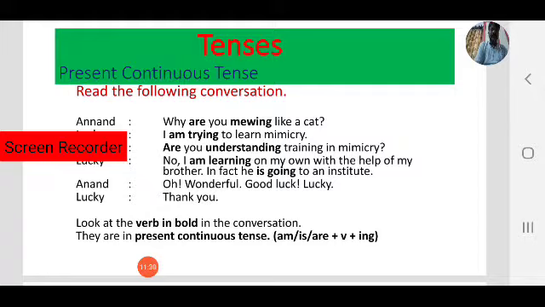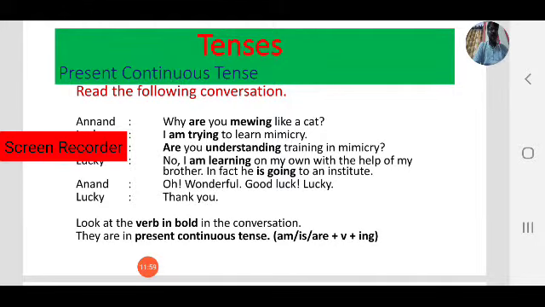Then Anand, are you getting training in mimicry? No, I am learning on my own with the help of my brother. In fact, he is going to an institute. Anand, oh, wonderful. Good luck. Lucky, thank you.